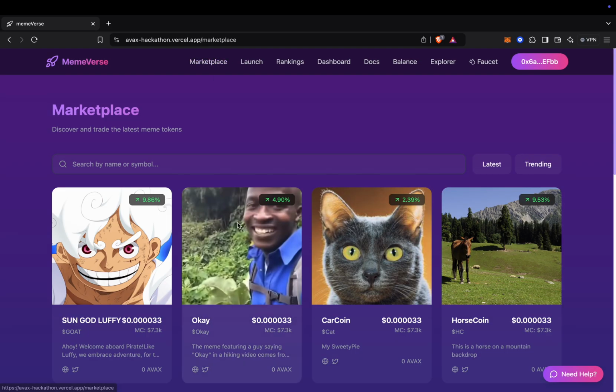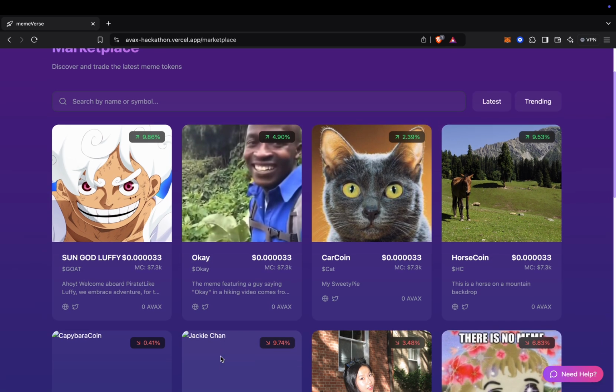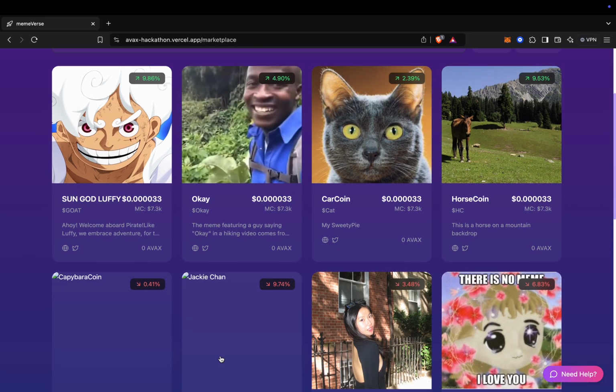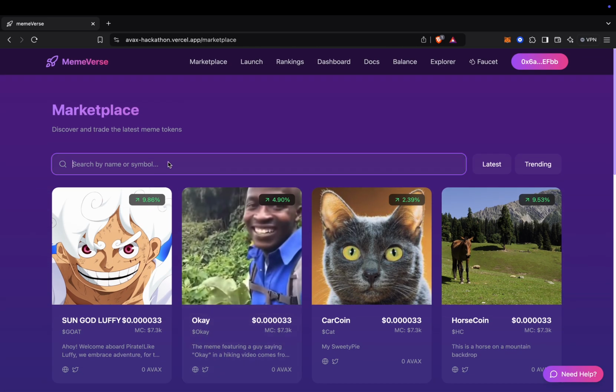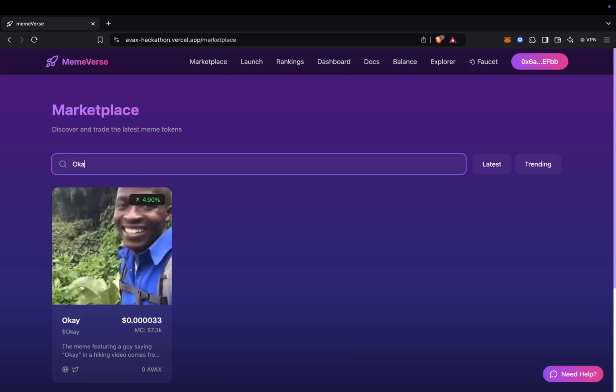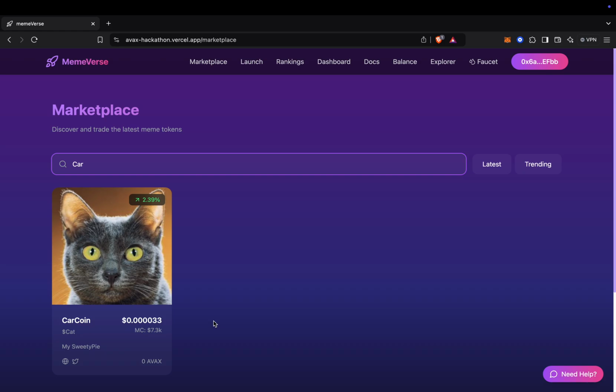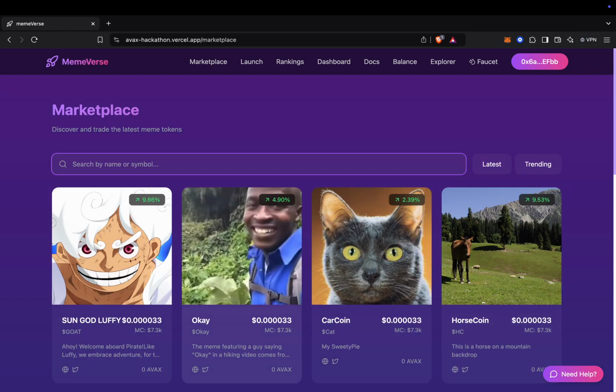First we're going to go to our subnet's marketplace. On this marketplace, we already have some meme tokens that have been created and deployed, with some features regarding the tokens. You can search tokens over here. If you want to search for the OK meme token, you can search it immediately. If you want to search for the cat meme, the car coin, cat coin, whatever it is, you can search for it. These are some of the features on the marketplace, and these are some of the tokens that have been created.